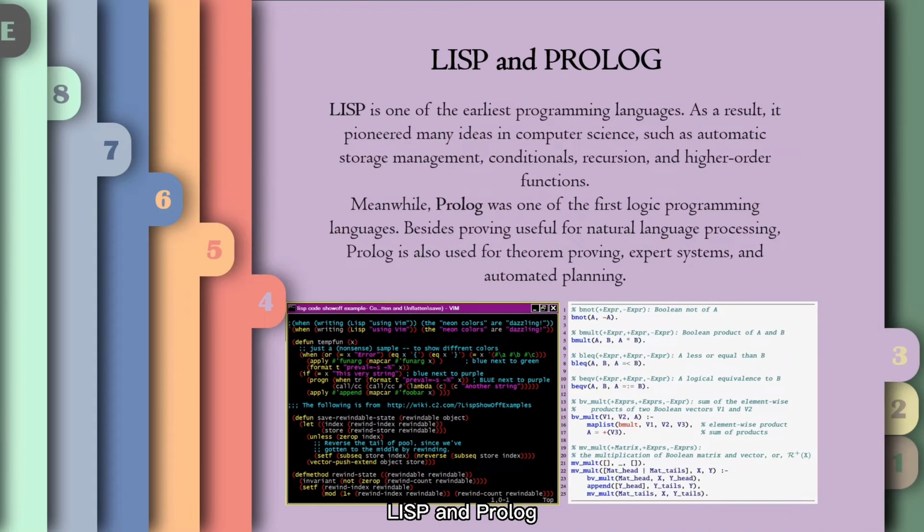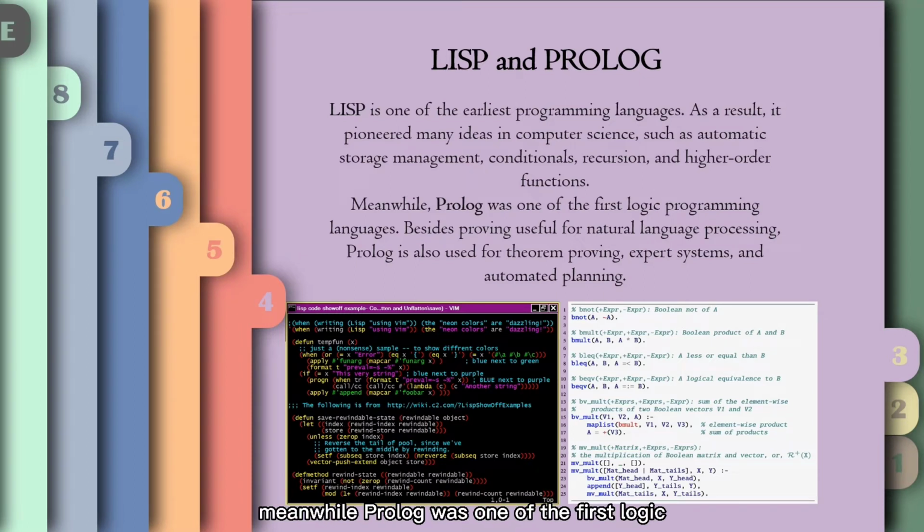Lisp and Prolog. The field of artificial intelligence has become more popular recently. As a result, various AI programming languages are now enjoying more attention than ever before. Lisp and Prolog are two of such languages. Lisp is one of the earliest programming languages. As a result, it pioneered many ideas in computer science, such as automatic storage management, conditionals, recursion, and higher order functions.